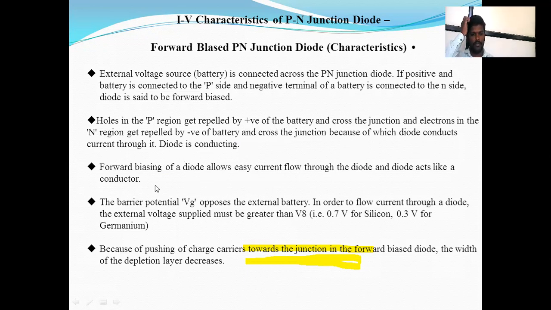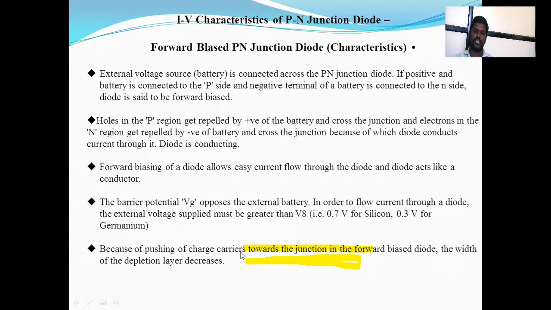The barrier potential V0 opposes the external power supply. In order for current to flow through the diode, the external voltage supplied must be greater than V0. Sorry, that is V0, the barrier potential. It is 0.7 volt for silicon and 0.3 volt for germanium.